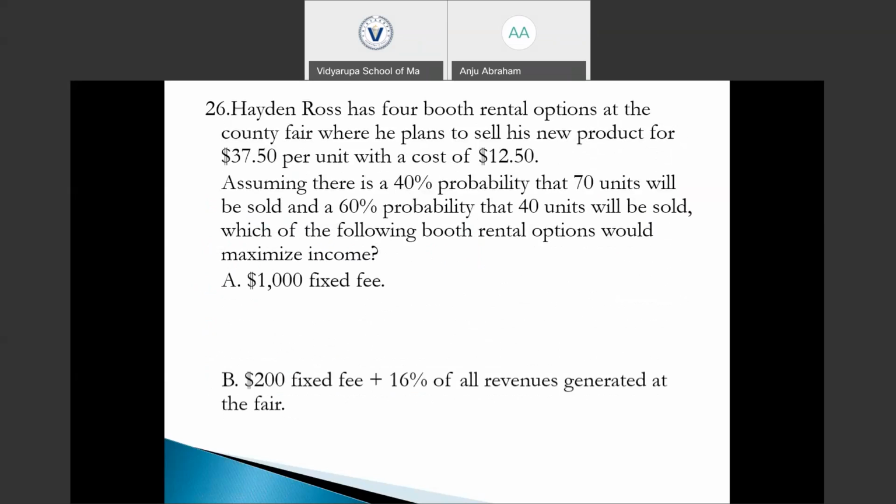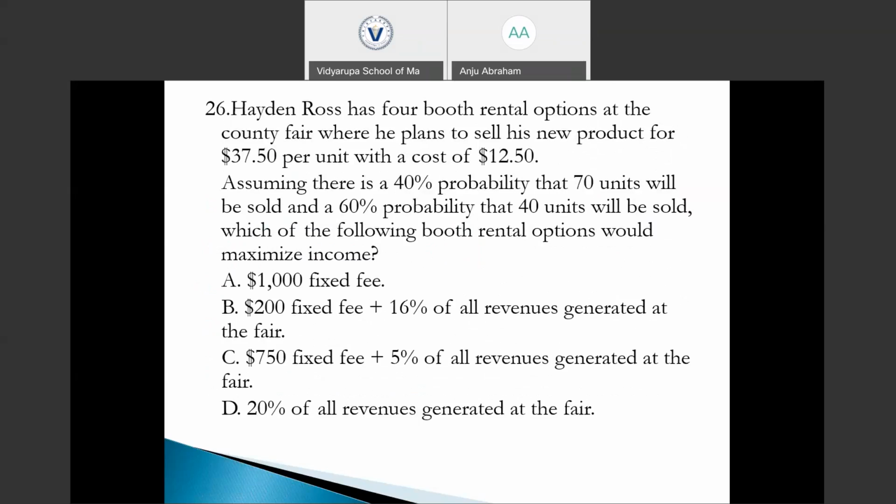So the next question. Hayden Rose has 4 booth rental options at the country fair where he plans to sell his new product for $37.5 per unit with a cost of $12.5. Assuming there is a 40% probability that 70 units will be sold and 60% probability that 40 units will be sold, which of the following booth rental options would maximize income?